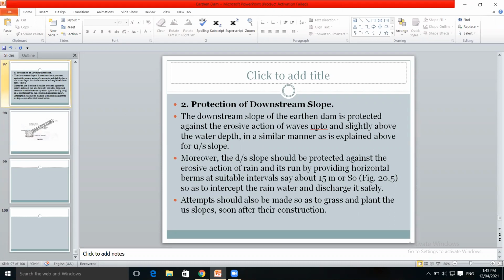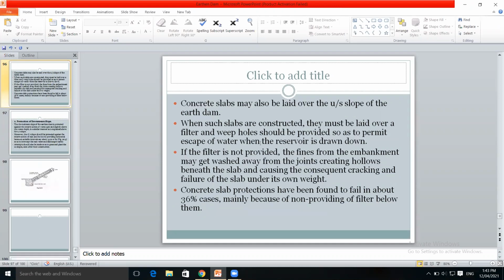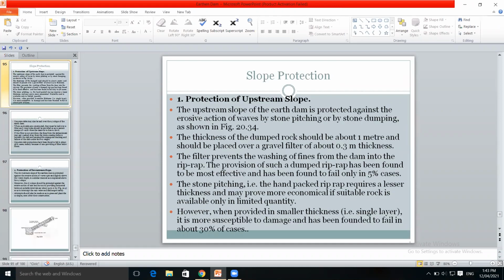Samajla? This is the slope protection of the upstream slope and downstream slope. Samajla?